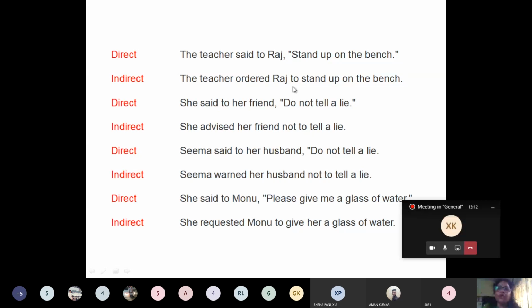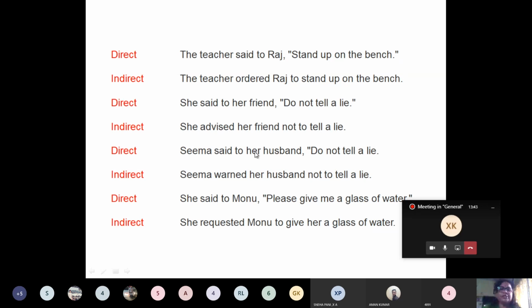This is called an infinitive. There are three non-finites: infinitives, gerunds, and participles. Infinitives have "to" before the verb, and the verb in its first form is retained, with no change in the verb form.